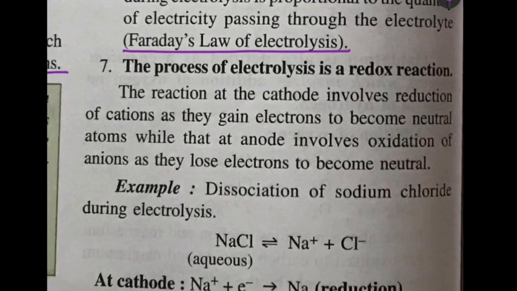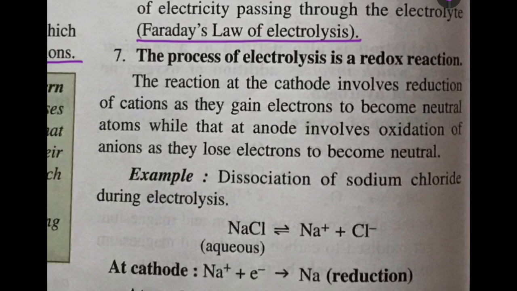Now remember, the process of electrolysis is a redox reaction, that is reduction and oxidation take place together. So you can see at the cathode there is reduction taking place as they gain electrons to become neutral atoms, while at the anode what happens? Oxidation of the anions is taking place because they lose electrons to become neutral.